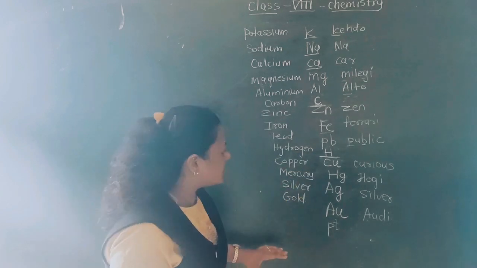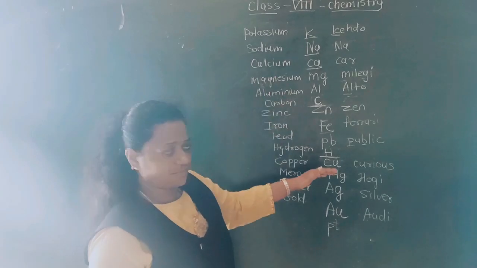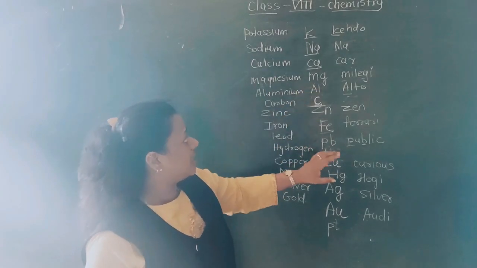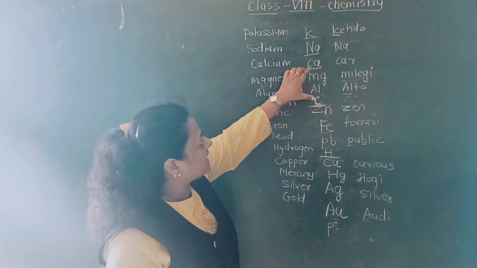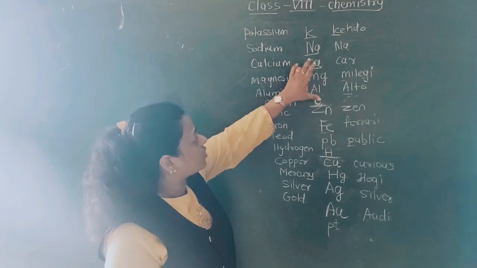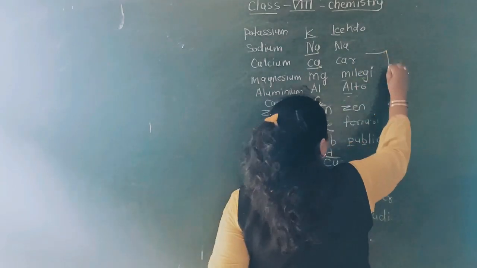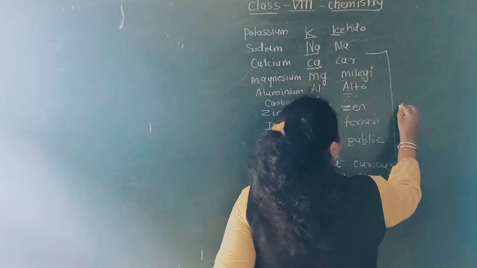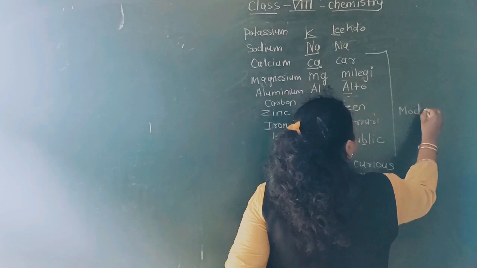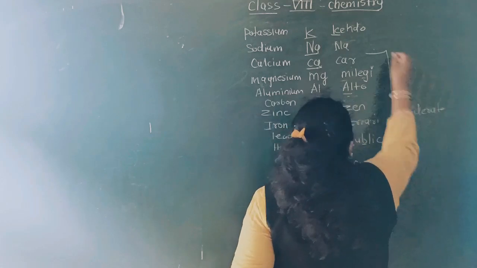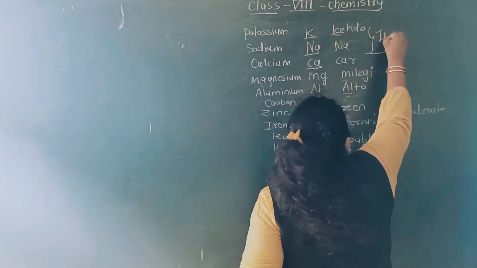But the metals which are above hydrogen and below sodium are the moderately reactive elements. These are highly reactive.